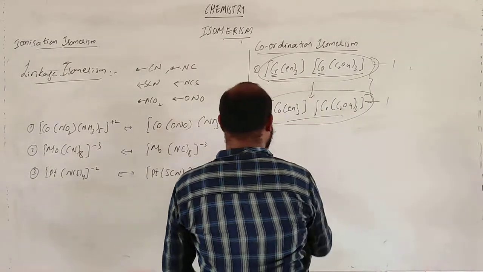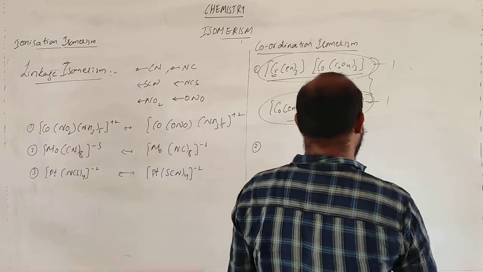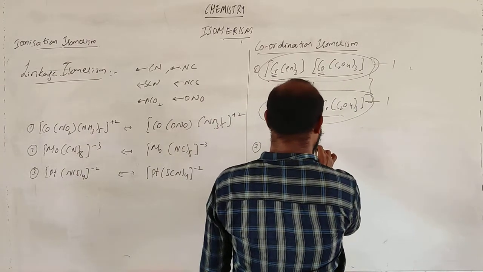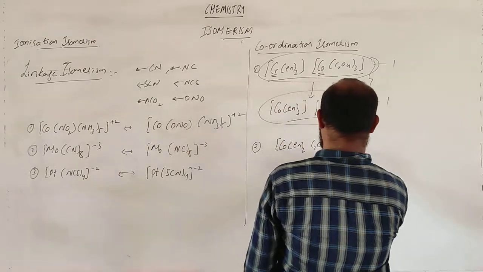Let me take one more example. If I go for one more example, it will be something like Co(en)2 C2O4. This is one more.